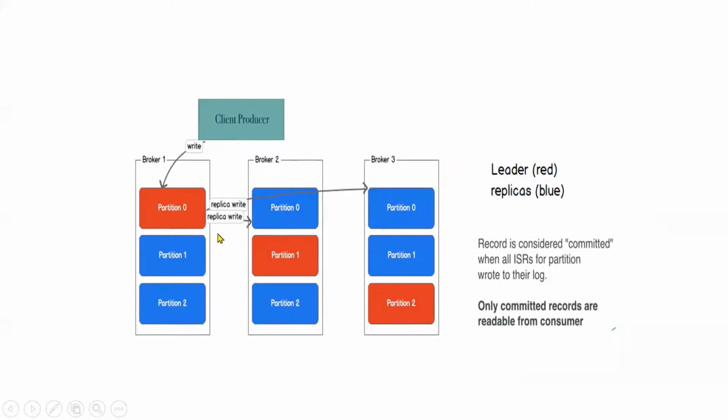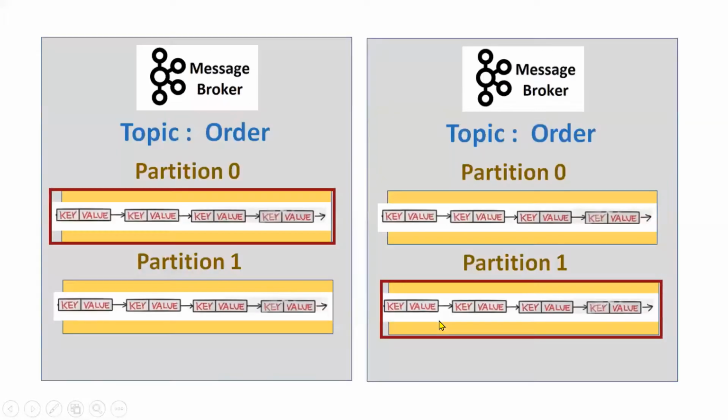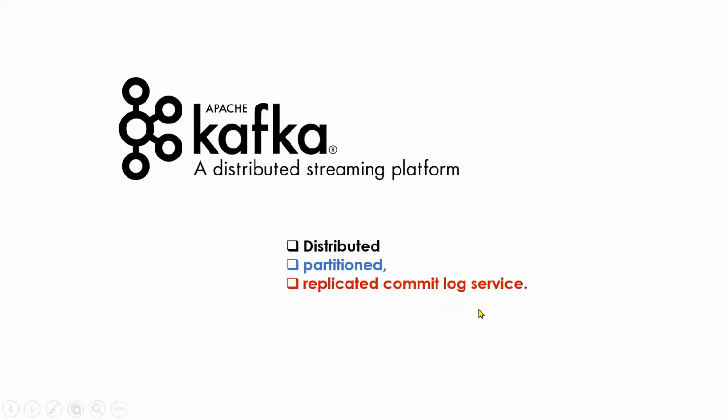So the advantage of this leader and follower concept is from a high availability perspective. Any time the leader is down, one of the followers can become leader so that the message will be highly available. That is how it works. And these followers continuously, at different intervals, sync with the leader. They send a request to the leader asking if any changes are there, and automatically those things get replicated. So that is the definition of a replicated commit log service.